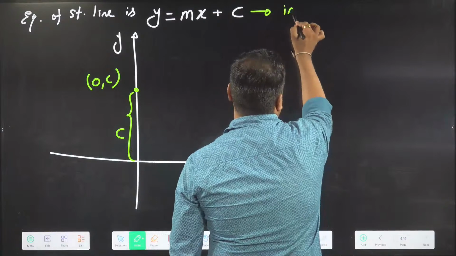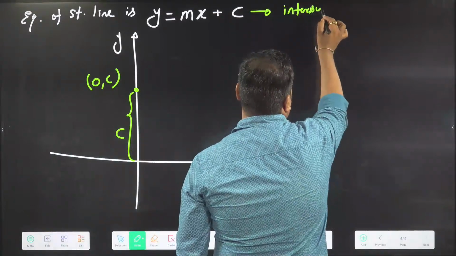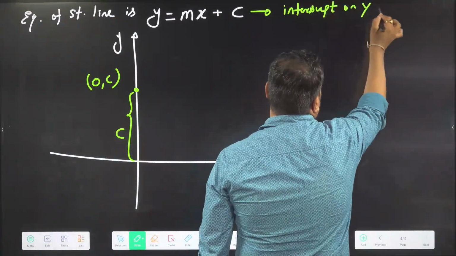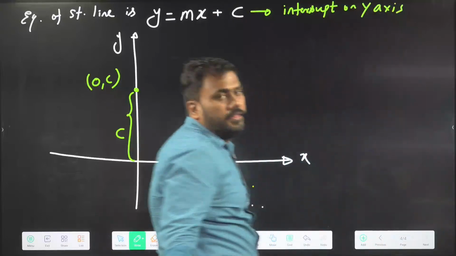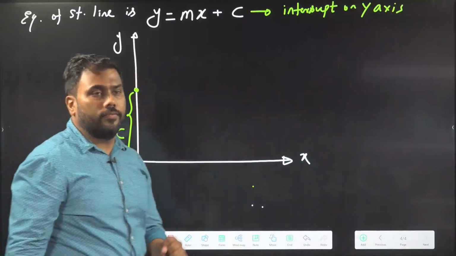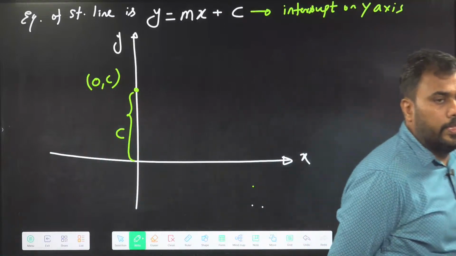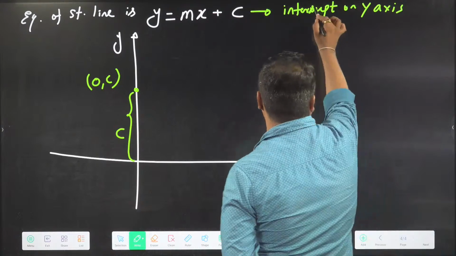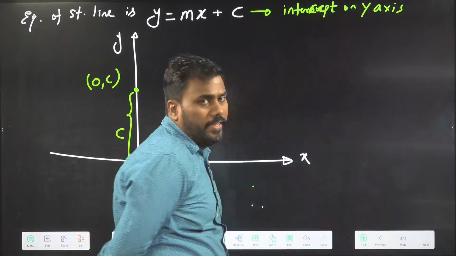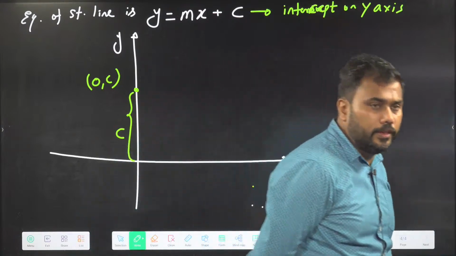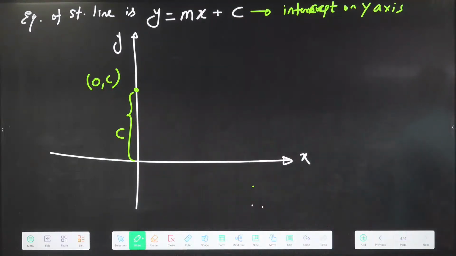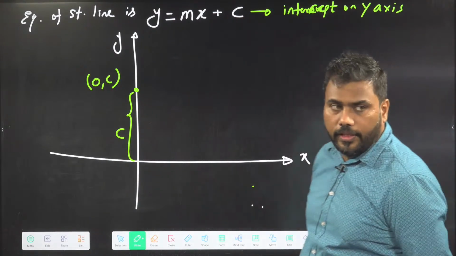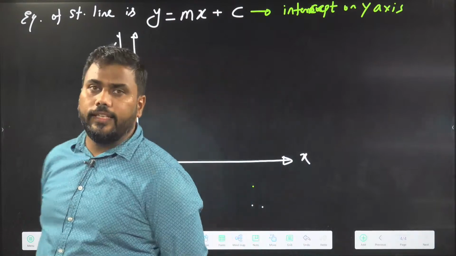This c is called the intercept on the y-axis. The c distance is called the intercept. Yes, c is called the intercept on the y-axis.